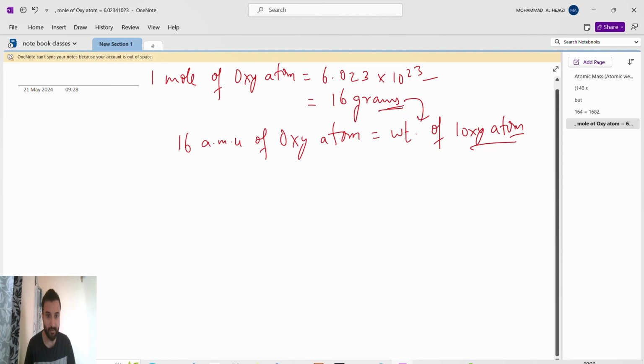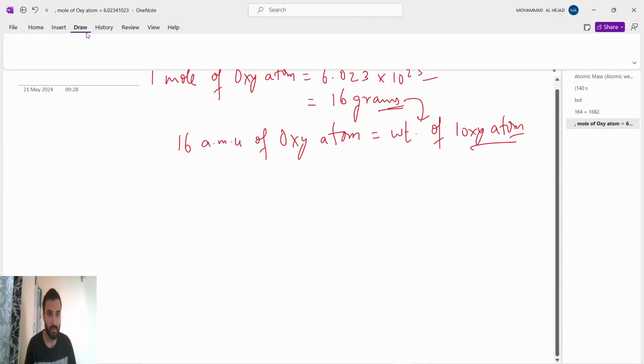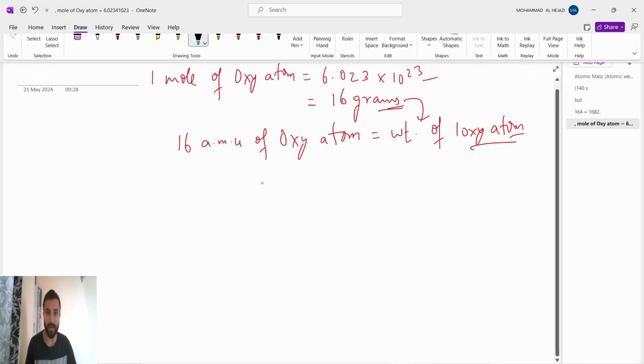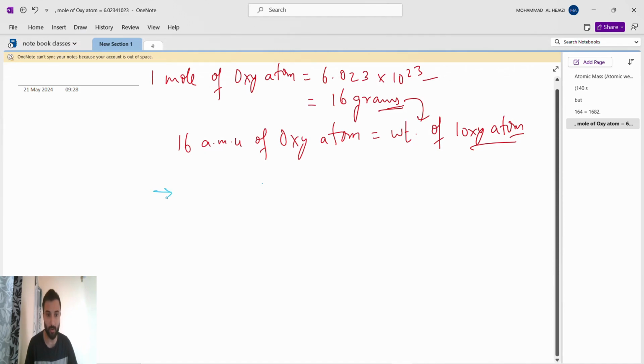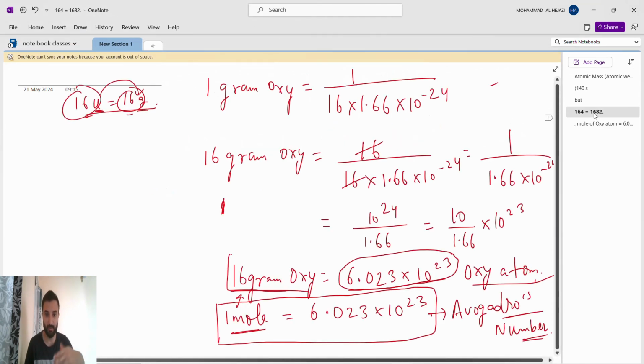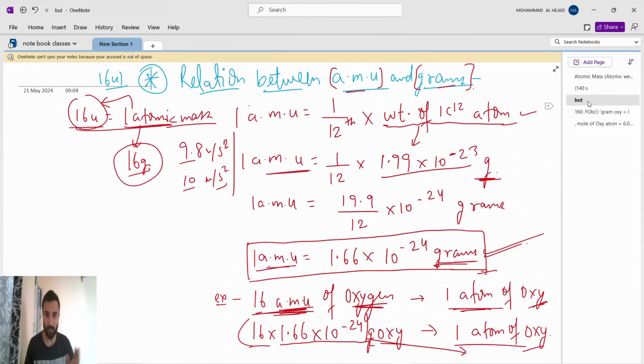Okay, guys, all these things you have to write on the back page, also what I have written. This is the relationship between AMU and gram: 1 AMU is this much gram.